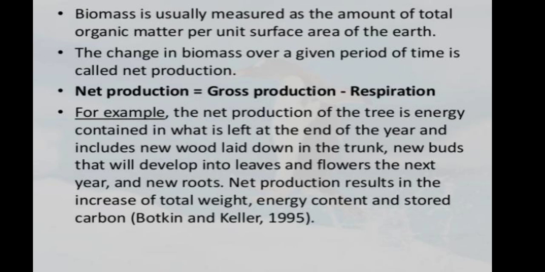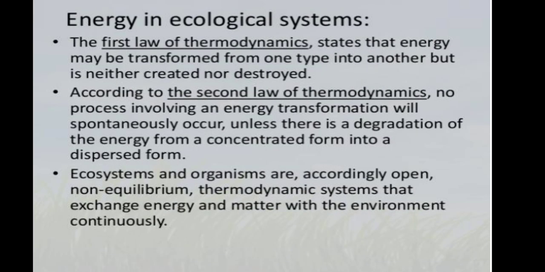For example, the net production of a free energy content is what is left at the end of the year and includes new wood laid down in the trunk, new buds that will develop into leaves and flowers the next year, and the new roots. Net production results in an increase of total weight, energy content, and stored carbon form.